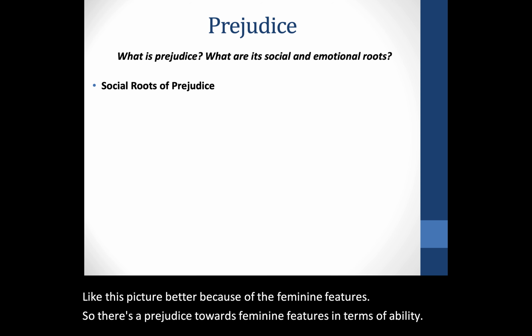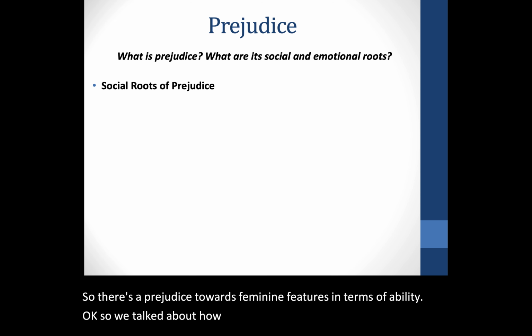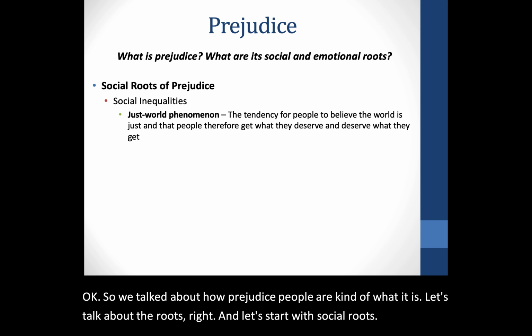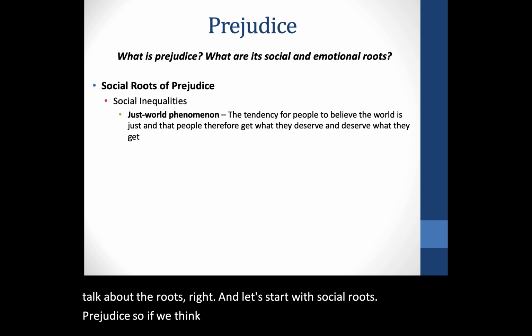Okay, so we've talked about how prejudiced people are, kind of what it is. Let's talk about the roots. And let's start with social roots of prejudice. So if we think about social inequality, there's this idea of the just world phenomenon. This is a tendency for people to believe that the world is just, and therefore people get what they deserve, and they deserve what they get.